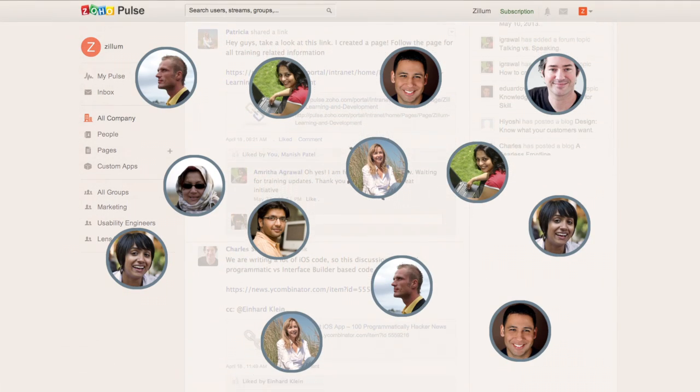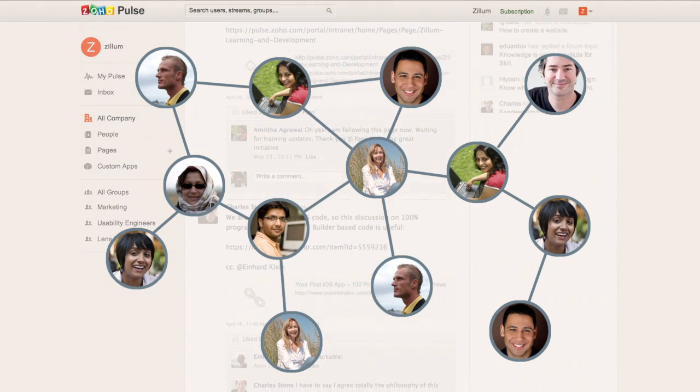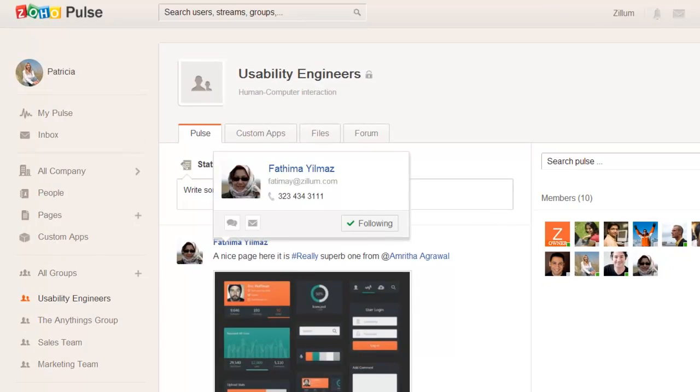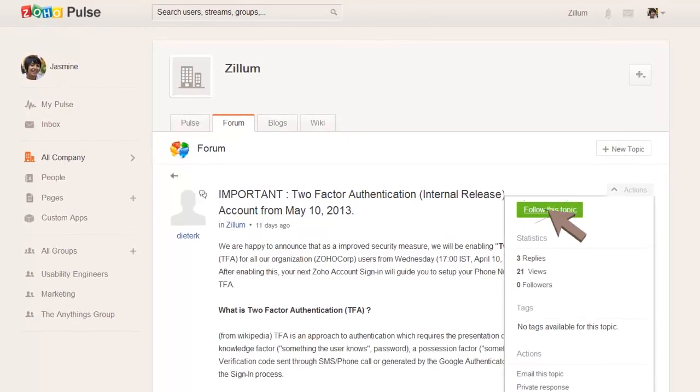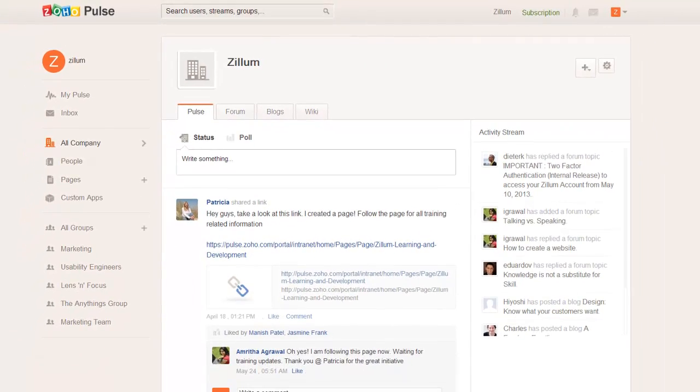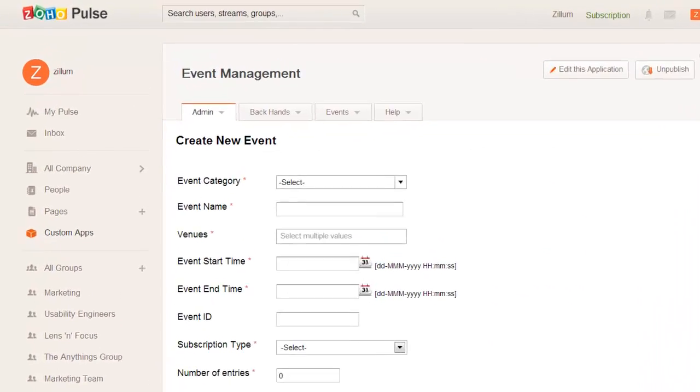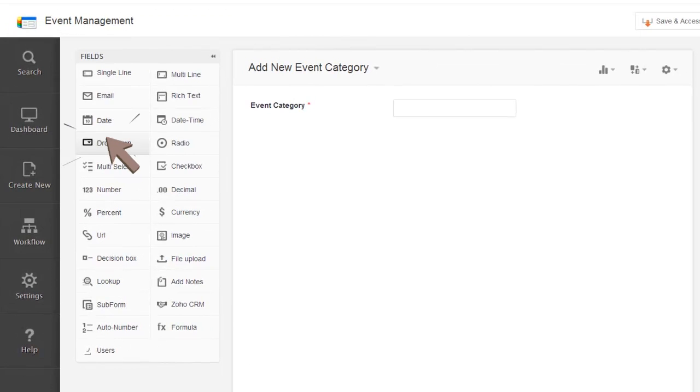Yes. Zoho Pulse is designed to keep you informed. You can follow a person, a page, or even a topic in discussion. And if you think this is not enough, you can build custom apps to automate workflows which are otherwise cumbersome.